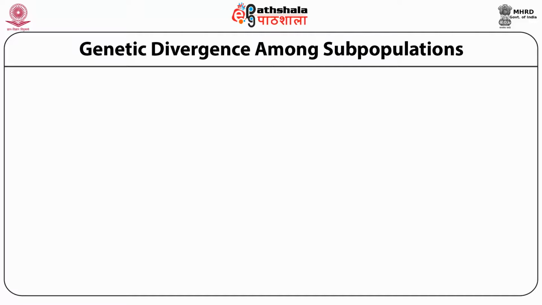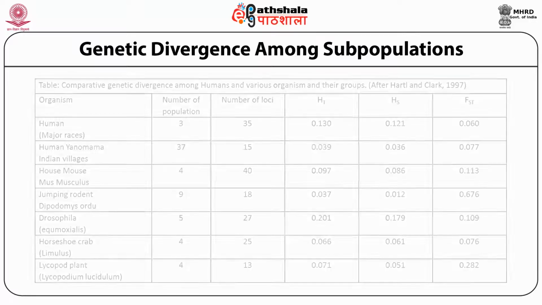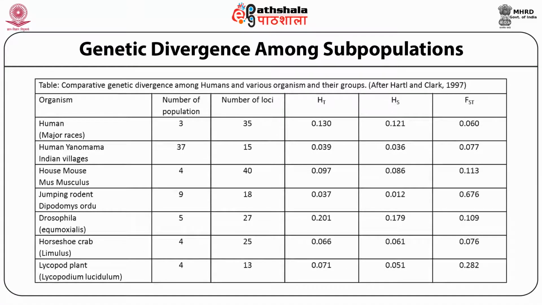To understand the genetic divergence among subpopulations, let me show this table which has different organisms like human, mouse, jumping rodent, Drosophila, horseshoe crab, and lycopode, which is a plant.